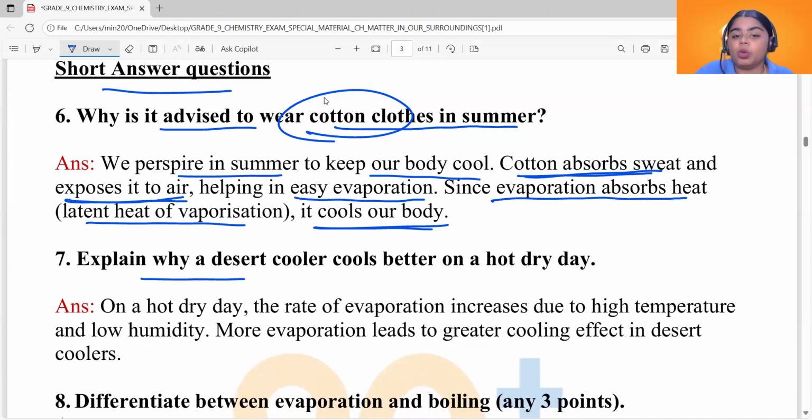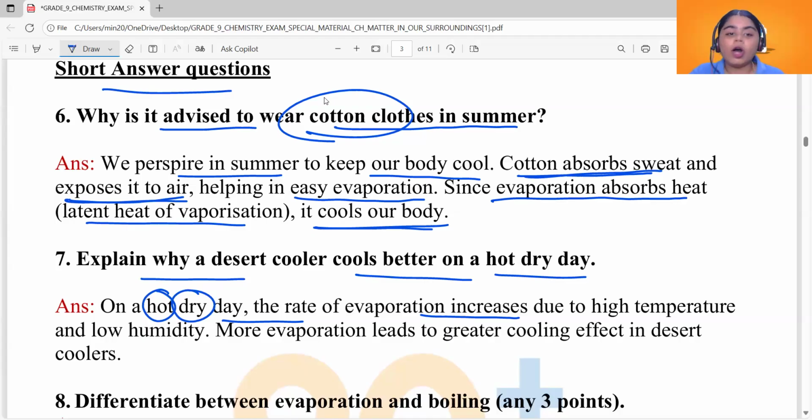Explain why a desert cooler cools better on a hot, dry day. Now, why does a desert cooler cool better on a hot, dry day? On a hot, dry day, the rate of evaporation increases. Hot means temperature is high, and dry implies humidity is low. So you can say humidity is the opposite of dry.